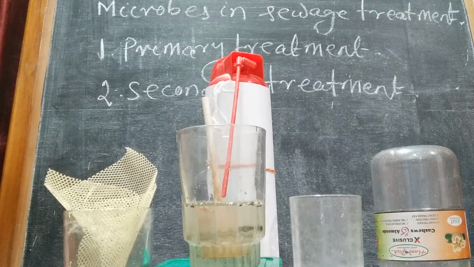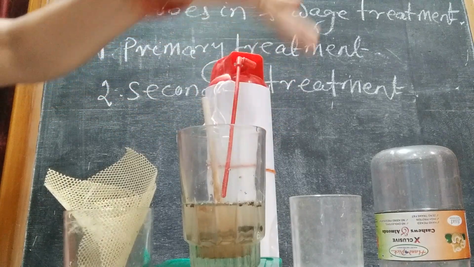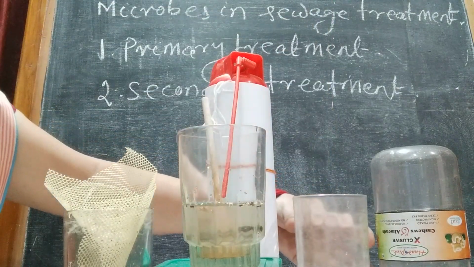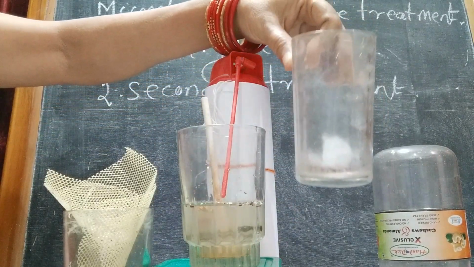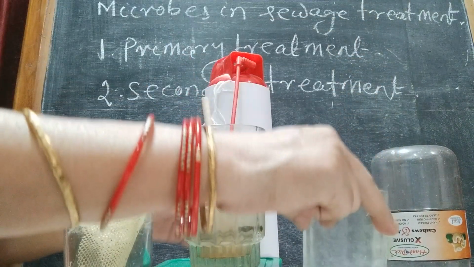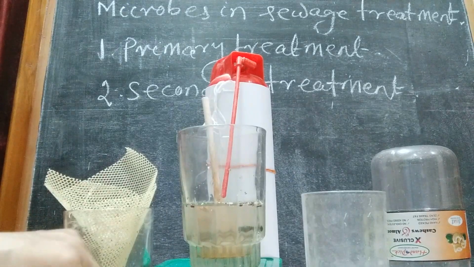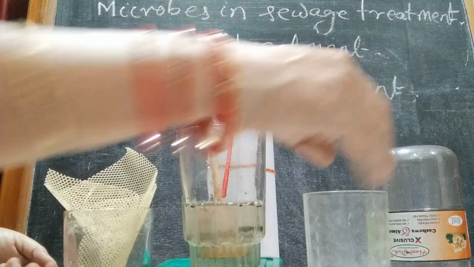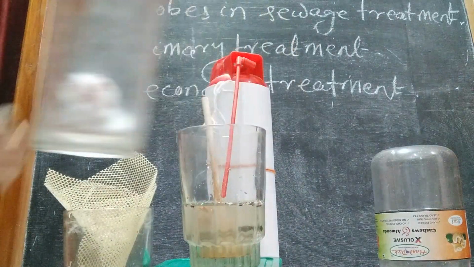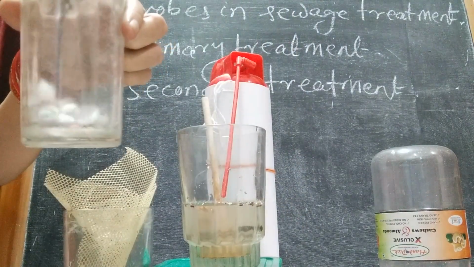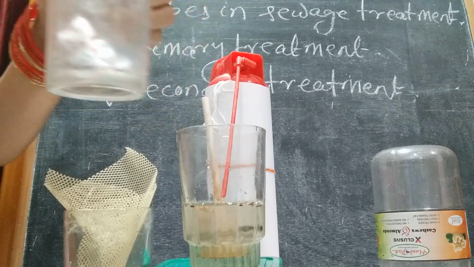Now these flocks are transferred to another chamber, known as the settling tank. In this settling tank, they will settle, and that will form activated sludge. See, this portion is the activated sludge.